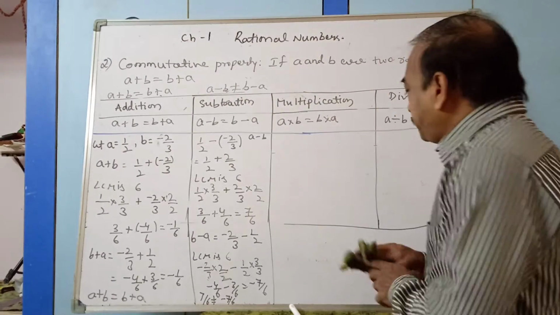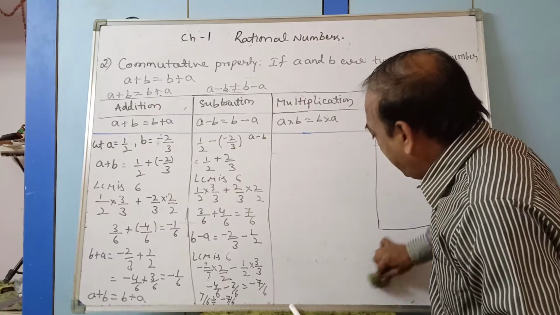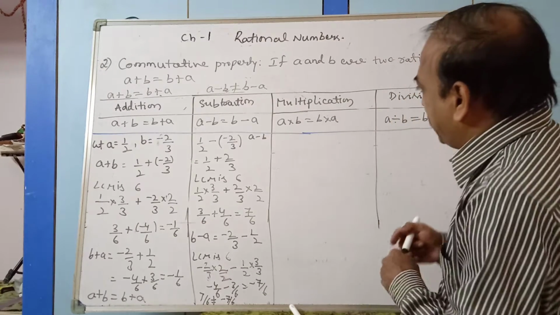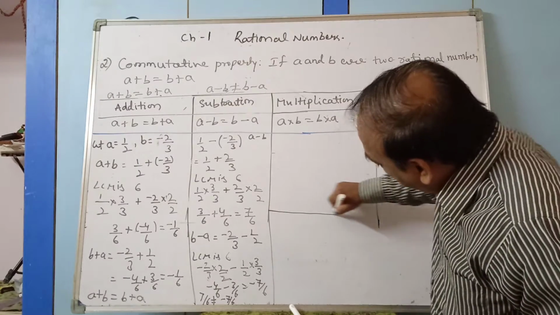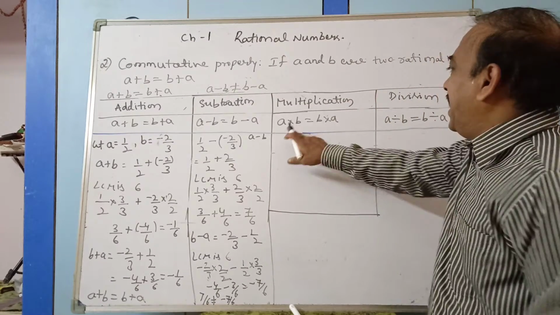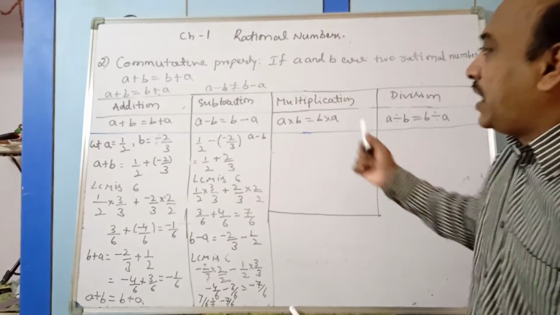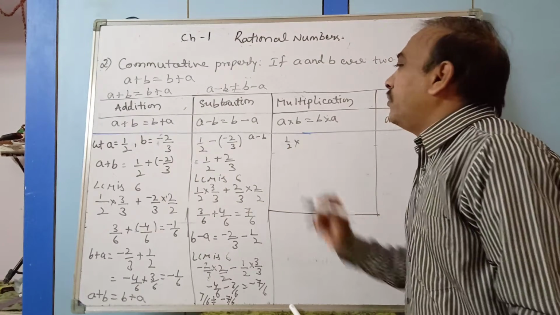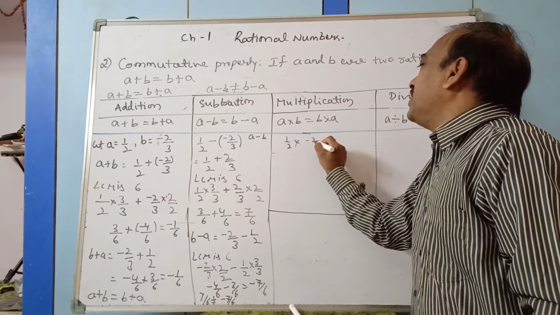Next, under multiplication, a into b should be equal to b into a. A is 1 by 2 and b is minus 2 by 3.